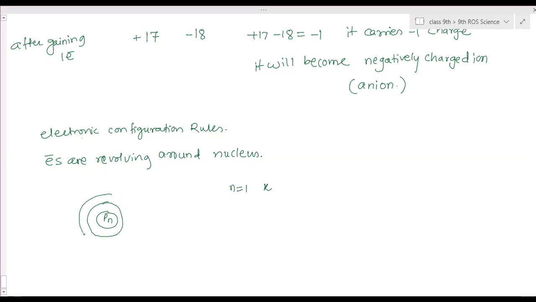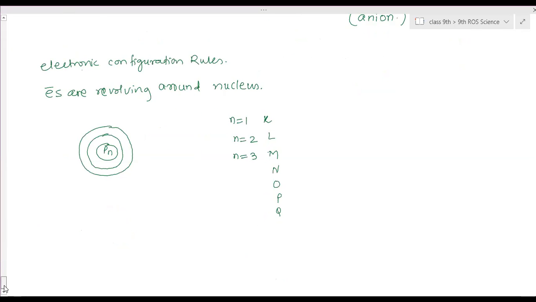Then the second one is n equal to 2, and it is named the L shell. Then the third shell is M, then N, and so on: O, P, Q. Only 7 shells till now. The maximum number of electrons present in each shell is given by the formula 2n square.